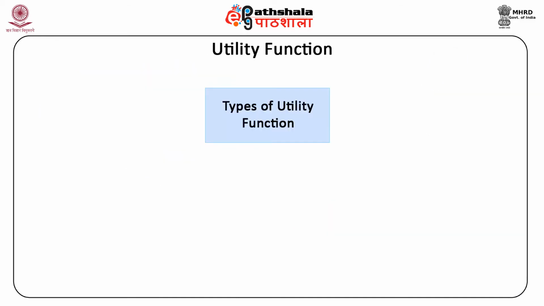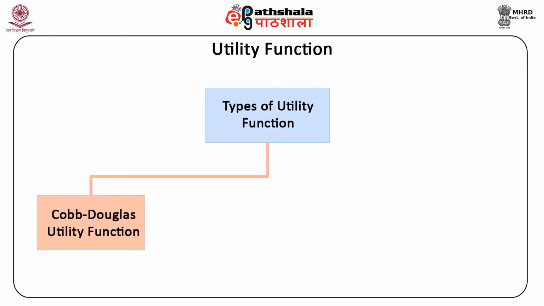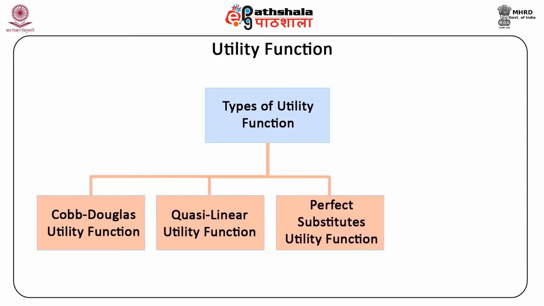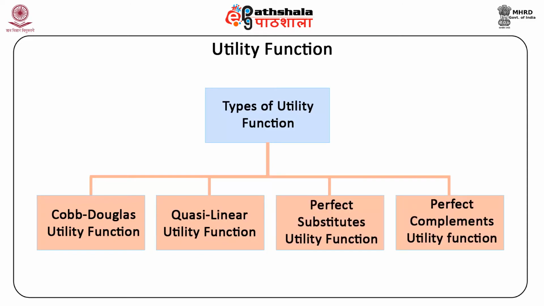There are different types of utility functions. We discussed some of the important and commonly used utility functions, which are Cobb-Douglas utility function, quasi-linear utility function, perfect substitutes utility function, and perfect complements utility function.